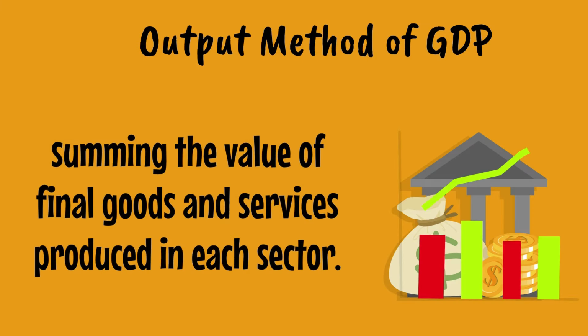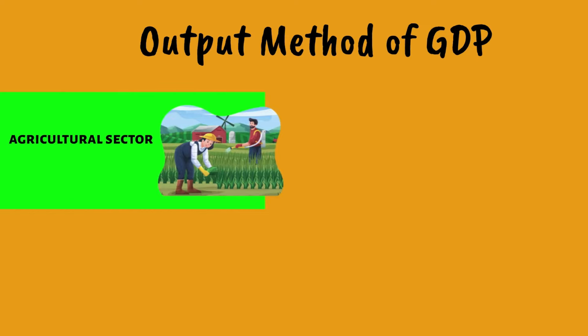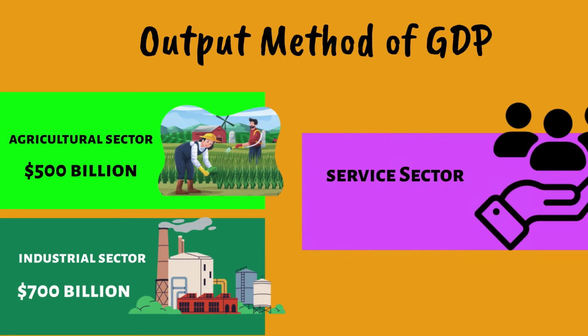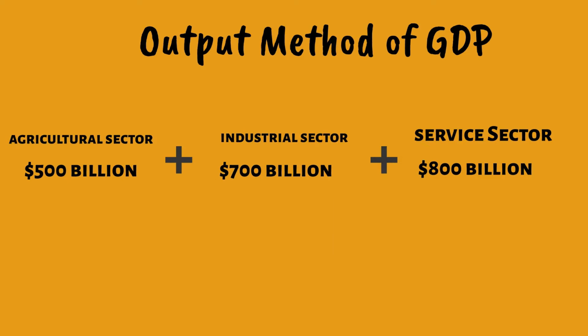Output method of GDP calculates GDP by summing the value of final goods and services produced in each sector. For example, if the agricultural sector produces crops worth $500 billion, the industrial sector produces goods worth $700 billion, and the service sector generates $800 billion, then the total GDP using the output method would be the sum of these values.